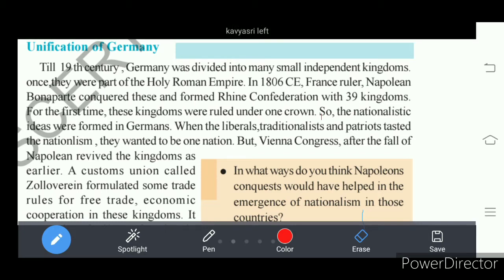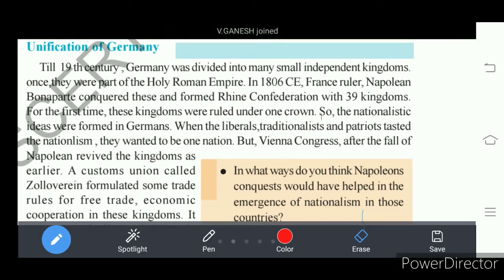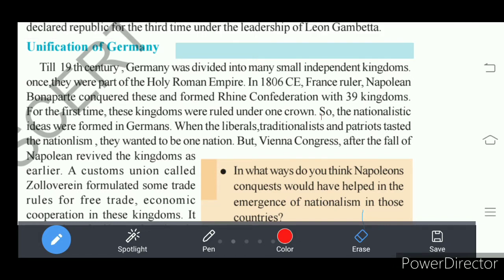Okay. So the merging of 39 kingdoms under Rhine Confederation led to the development of nationalistic ideas in the Germans.